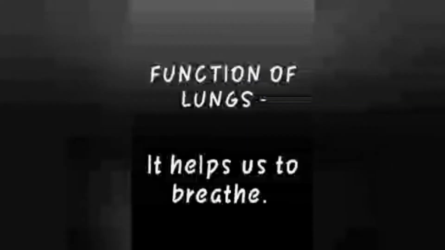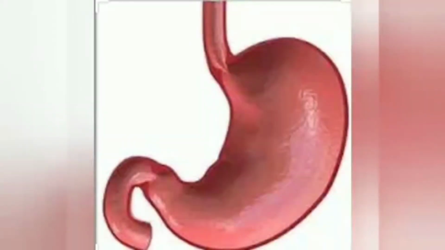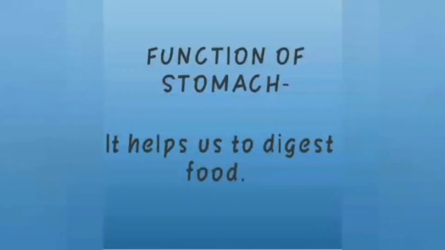So, the function of lungs is to help us to breathe. And the last internal organ we have learnt is stomach. Everything that we eat, children, goes inside our stomach and it lies inside the belly. Function of stomach is that it helps us to digest our food.